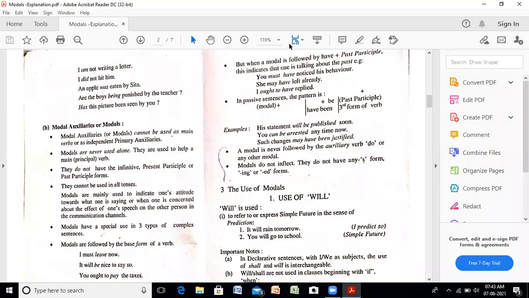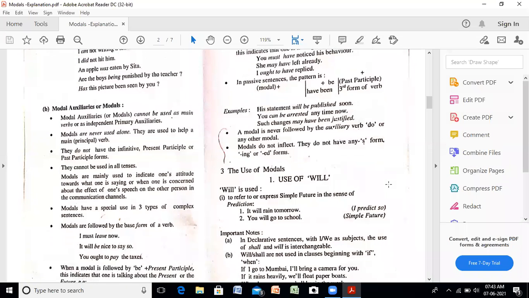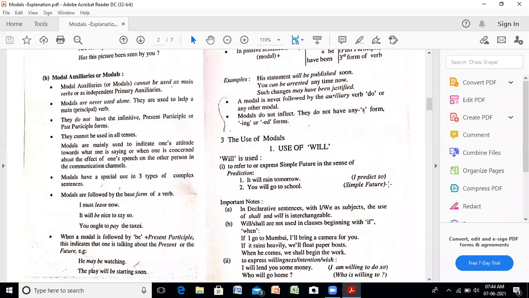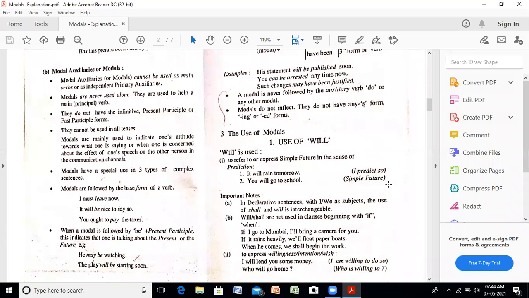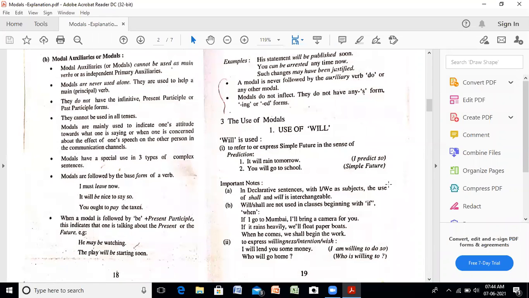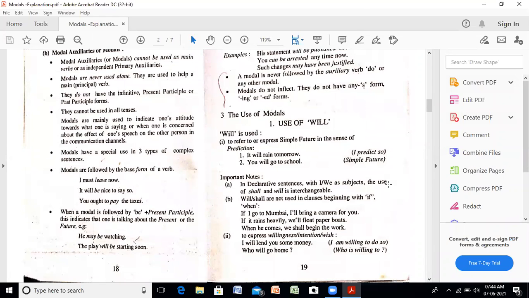Then we discussed that modals are followed by the base form of the verb, that is the first form of the verb. And if we are to make the modals refer to the present and the future tense, then we may use be plus present participle. And if we want to refer to the past, we use have plus past participle. Have plus third form is used if we want to refer to the past.